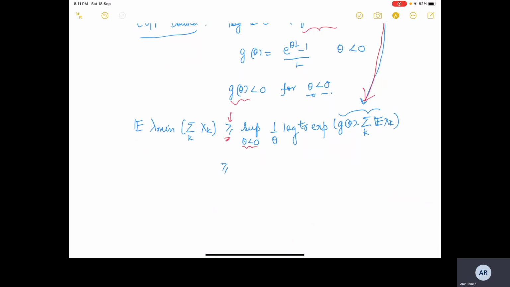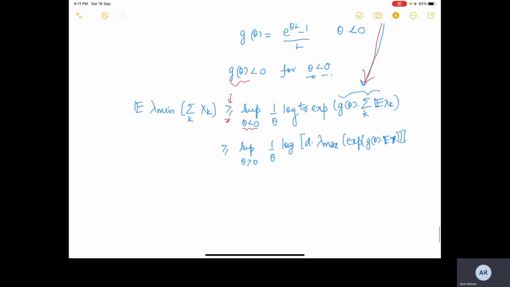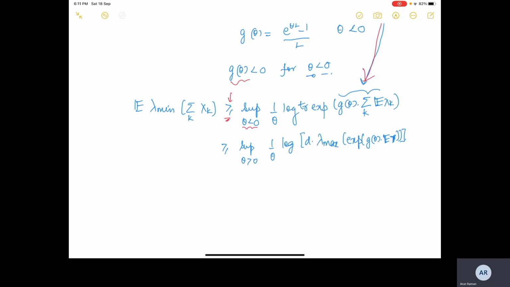Then, using the previous step, what we did last time, 1 by theta log, we replace by the following: lambda max of exponential of g theta times expected value of Y. This is the same as the last step we did last time.